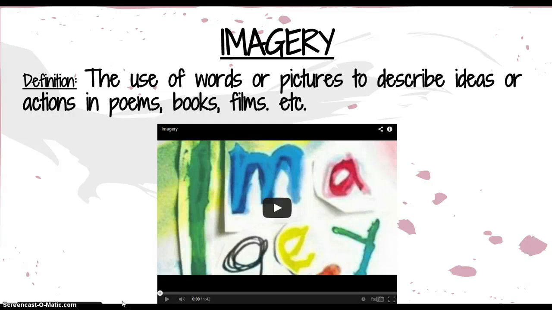Imagery also uses the 5 senses to describe whatever you're talking about. So let's say you are talking about a tree in the park, but not only are you talking about the color of the tree, what you're seeing, what sound the branches are making. I really hope you're not tasting the tree, but what the tree looks like. It paints this picture in your head using your 5 senses. I'm going to show you a quick little fun video of the word imagery, just so it'll stick with you better.